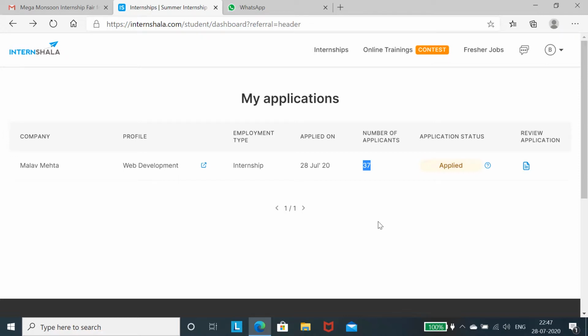Just my intention is motivating the students to go for applying for internships, and you have to learn the skills which are required or suitable for the internships provided by Internshala. Then it will be a good asset for you. Okay, that is what I am expecting. So that's all for now. Thank you.